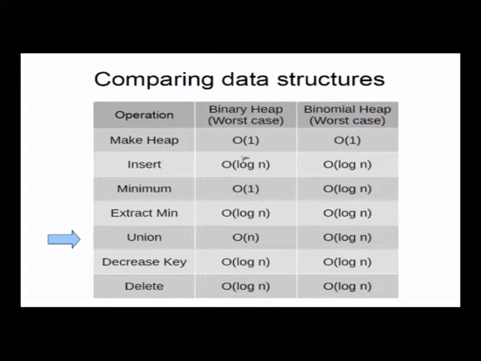So what kind of a heap data structure would we use? What modification of the heap data structure would we need if I want to do the union operation in order log n? That's the question we are asking.